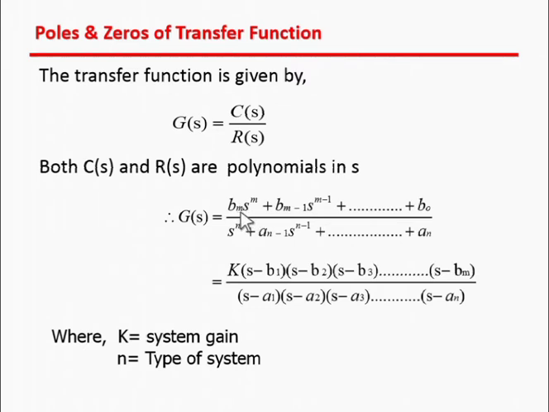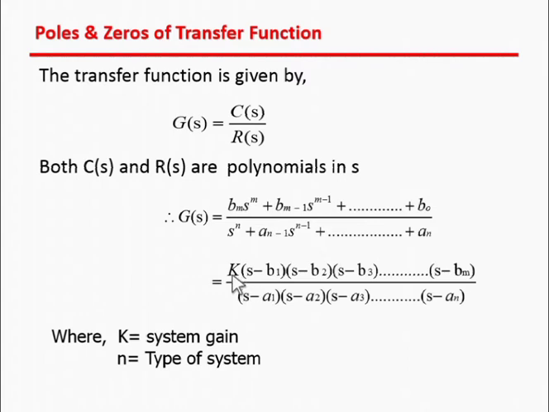So C(s) is a polynomial: b_m s raised to m, plus b_(m-1) s raised to m minus 1, and the last one is b_0. This is the general form of the polynomial. Similarly, R(s) is defined as s raised to n plus a_(n-1) s raised to n minus 1, up to a_0.